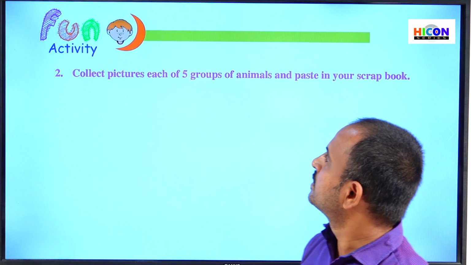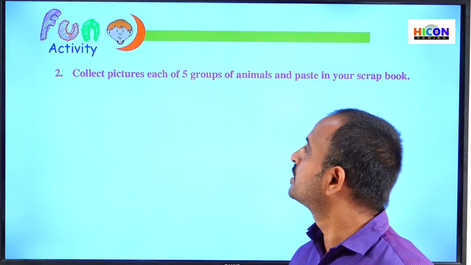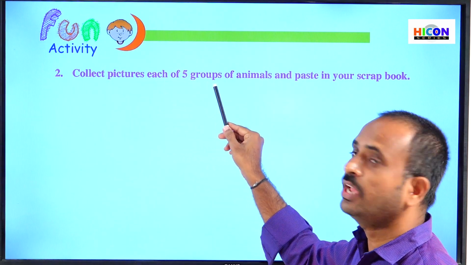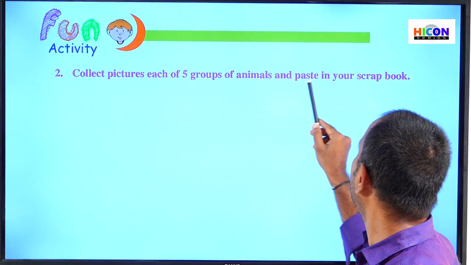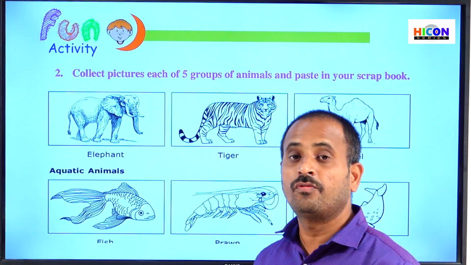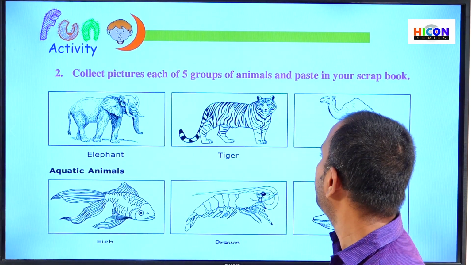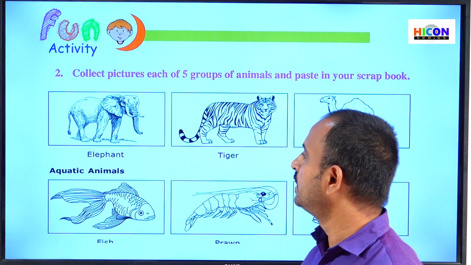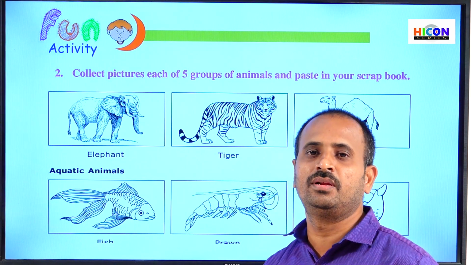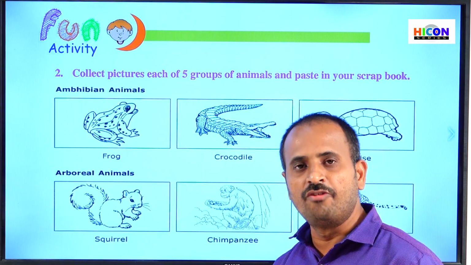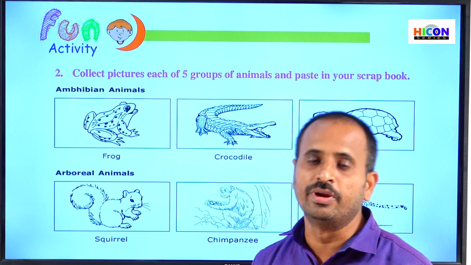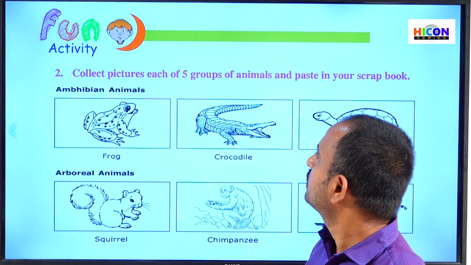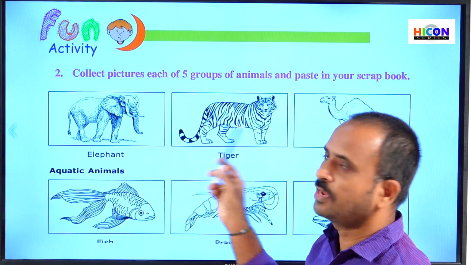Now let us see one more fun activity. In this activity part, collect pictures of each of 5 groups of animals and paste them in your scrapbook. What are the 5 groups of animals? Children, see here. We have terrestrial animals, aquatic animals, amphibians, arboreal animals and aerial animals. So collect 5 pictures for each type of animal.